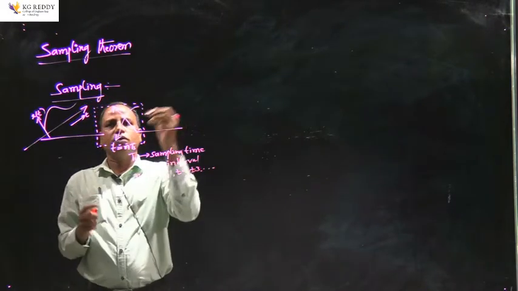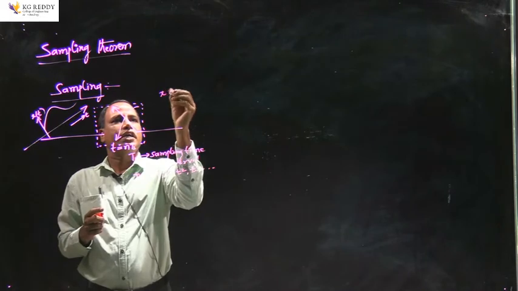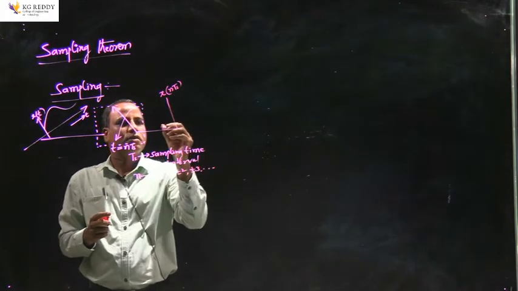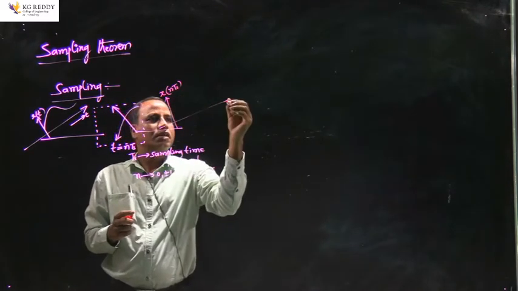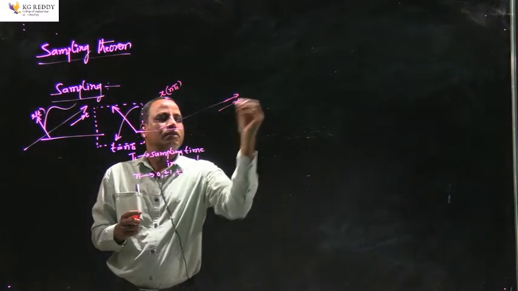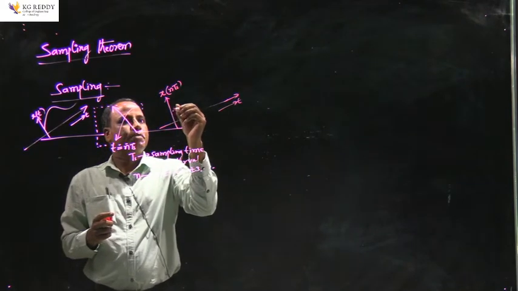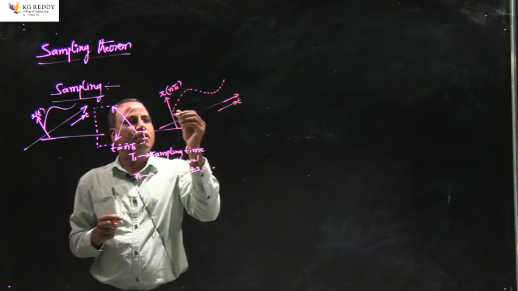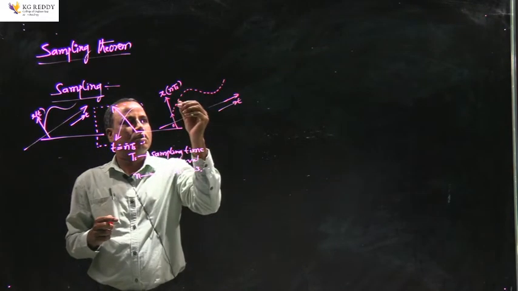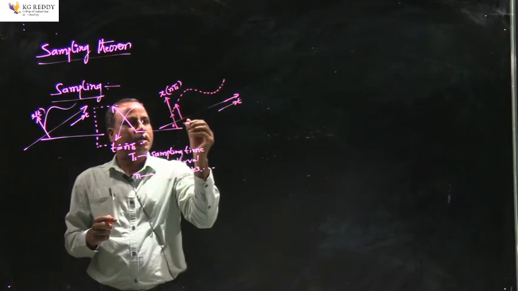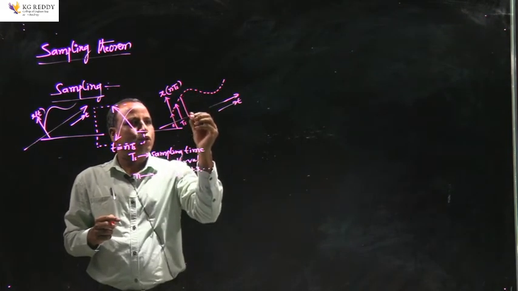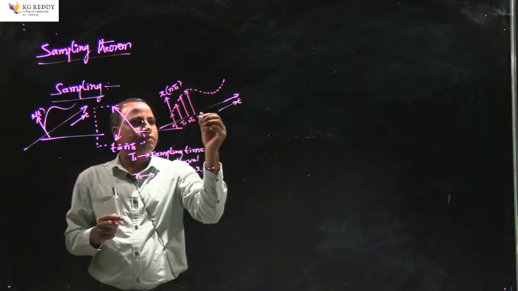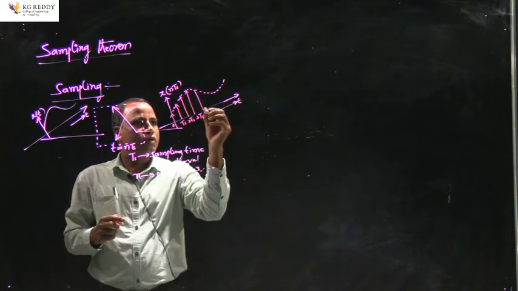So now at the output of this particular switch, x(nTs), the small t will be replaced by nTs, and the sampled signal looks like this. The envelope of this sampled signal is also the same as this particular signal, where you have a sample at 0, another sample at Ts, another sample at 2Ts, another at 3Ts, another at 4Ts, and so on.